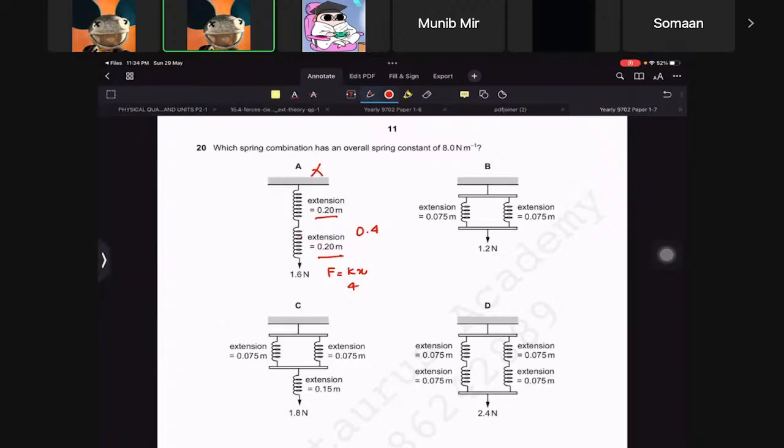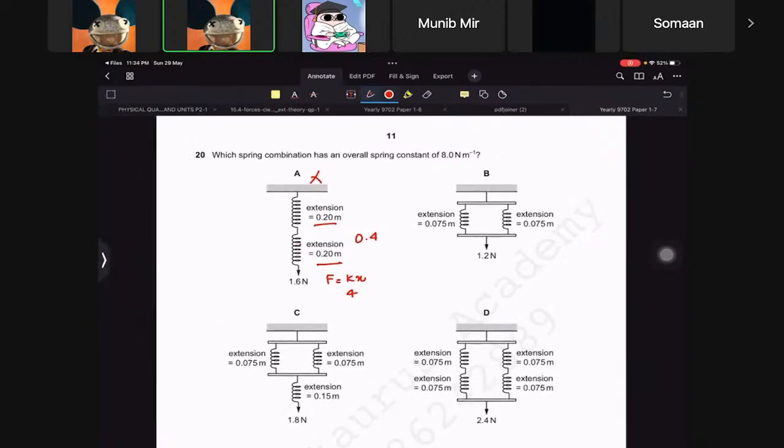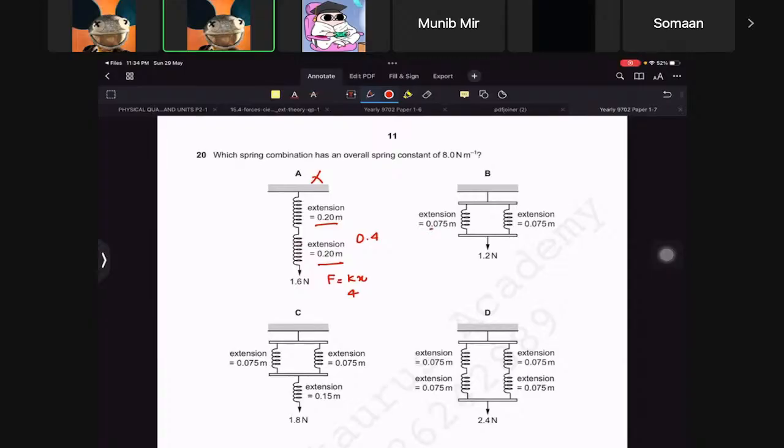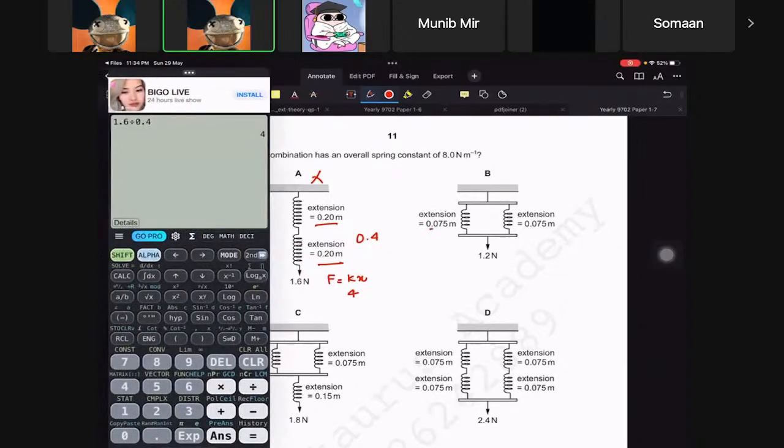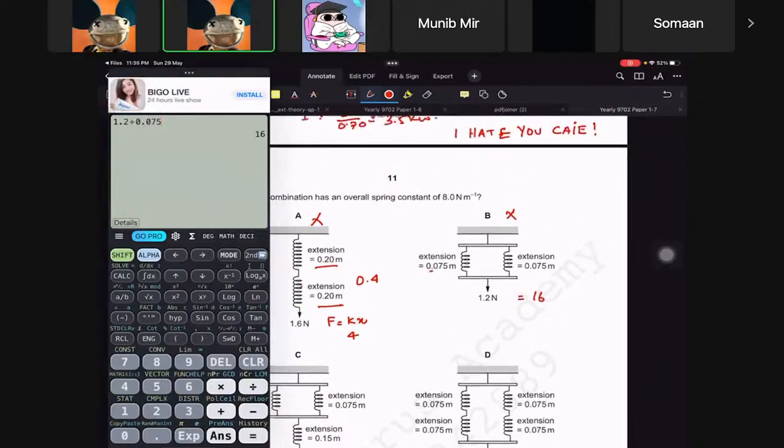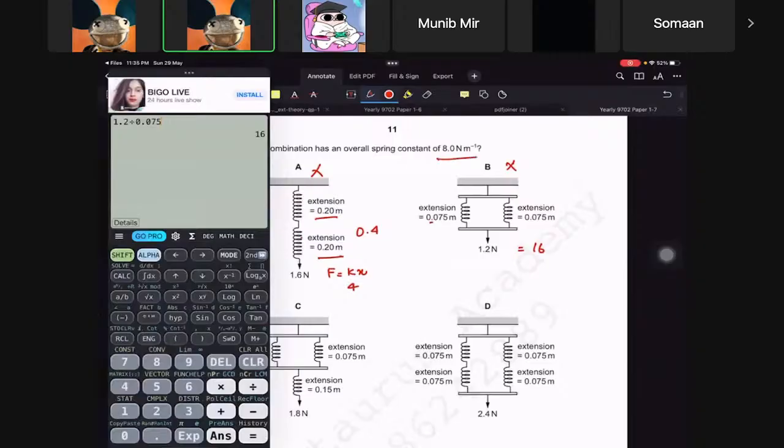And then we can move to this one. In a parallel system, the extension remains the same. So we just need to do 1.2 divided by 0.075. That is 16, which is not the answer. We need to find 8. Now let's do this one.